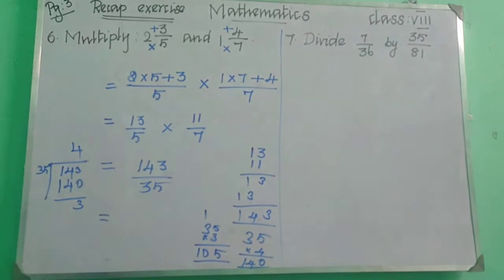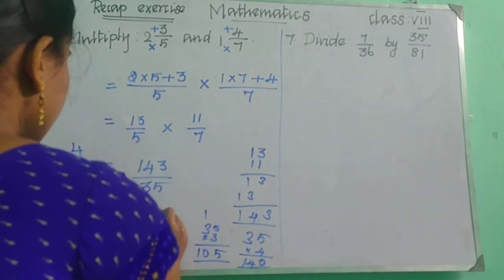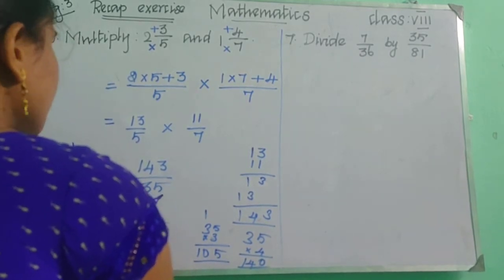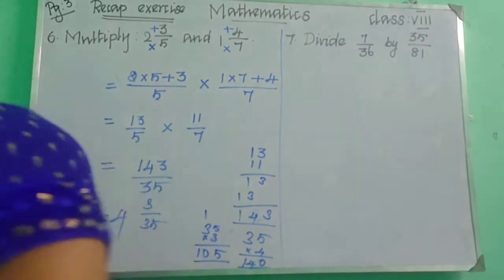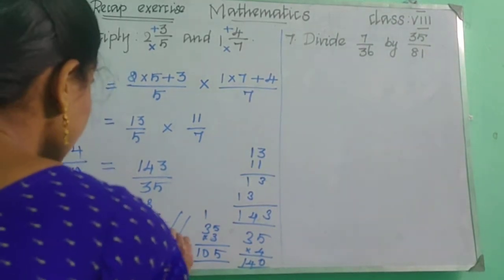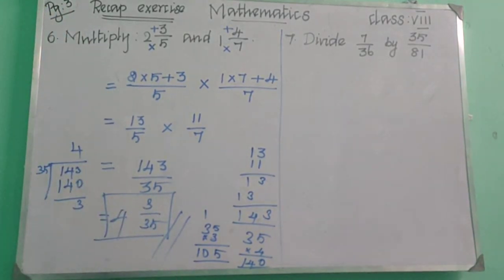So we can write this in mixed fraction. How will you write? This numerator is on this side. Okay, 4 3 by 35. Okay, the same denominator. And the remainder should be in the numerator, and this quotient should be the whole number. Okay, so the answer is 4 3 by 35. Okay, children, can you all understand? So the answer is 4 3 by 35. Okay, let's do the next one.